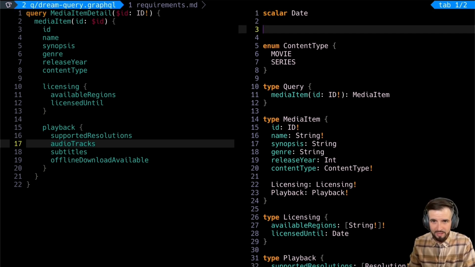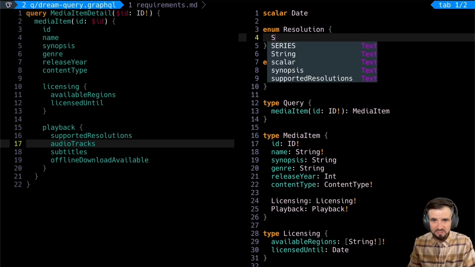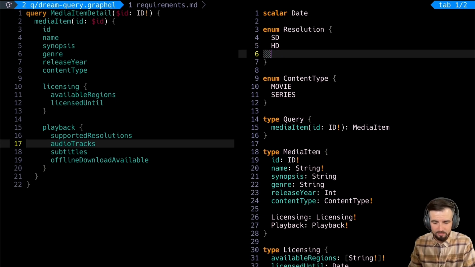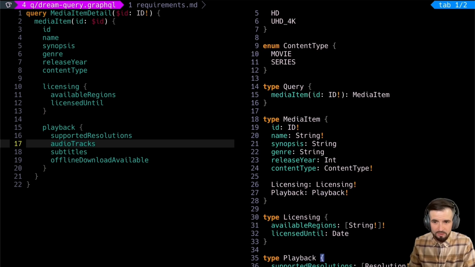So let's go ahead and add an enum of resolution. And let's do standard definition, high definition, and ultra high definition 4K. How about that? Keep it simple. Can go down the whole 720p route and everything like that.